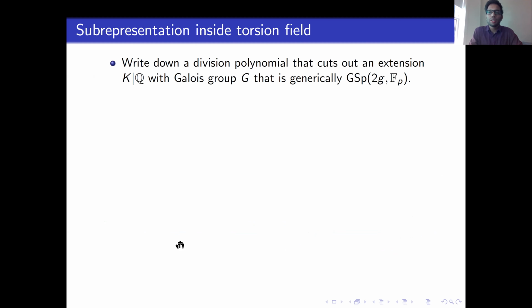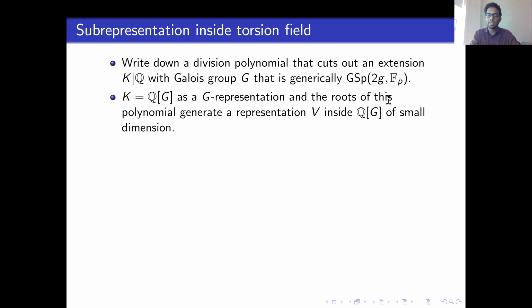So if you want to study the P torsion field of an abelian variety, you have to first write down a division polynomial that cuts it out. Okay, so let's say K is the P torsion field. It generically has Galois group GSp2(F_p). I'm going to think about K as the regular representation of the Galois group. And the roots of this division polynomial are not going to be some random elements inside K.